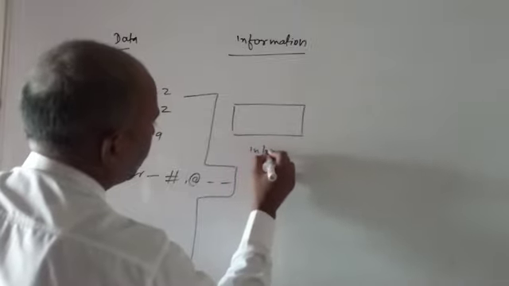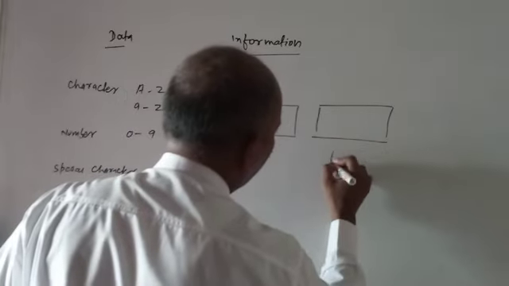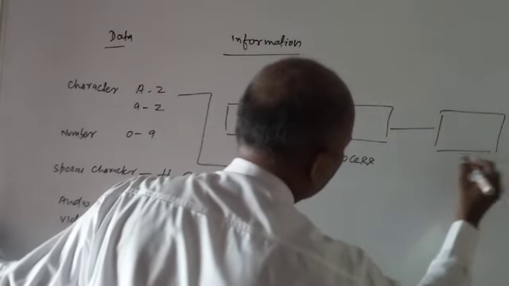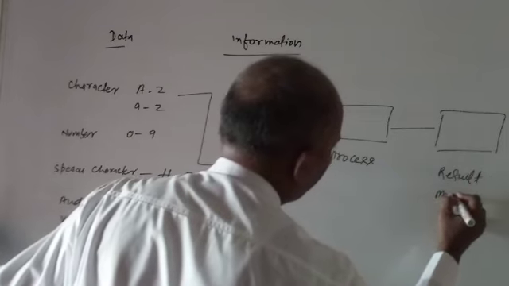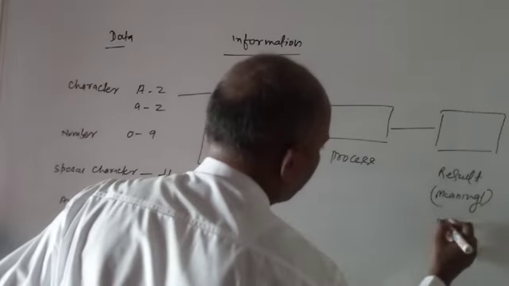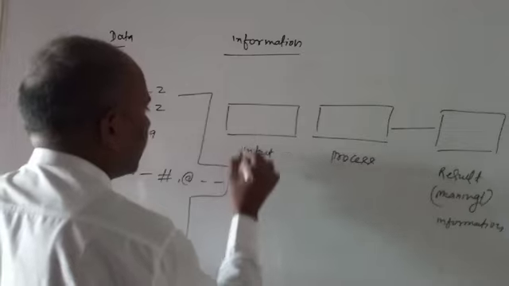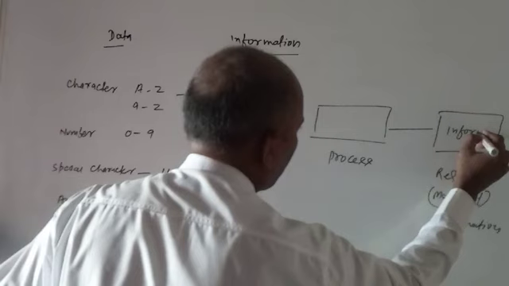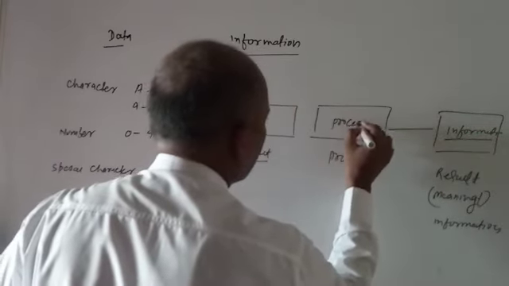First, we input data in the computer, the computer processes it, and after processing it produces a result. This result is meaningful, and this meaningful result is called information. We give data as input and we take the result as information, and this is the processing area.